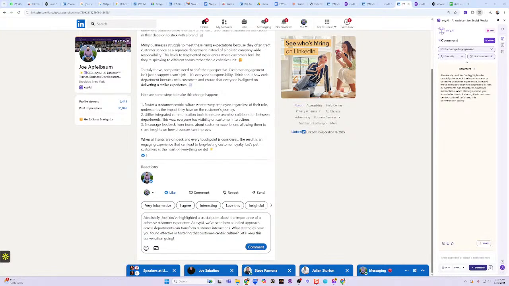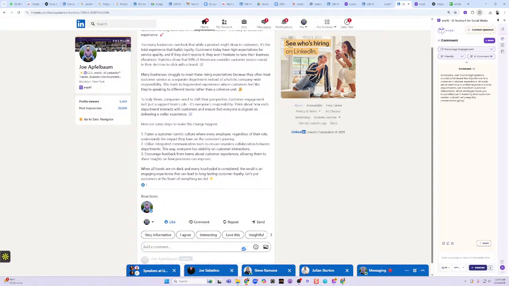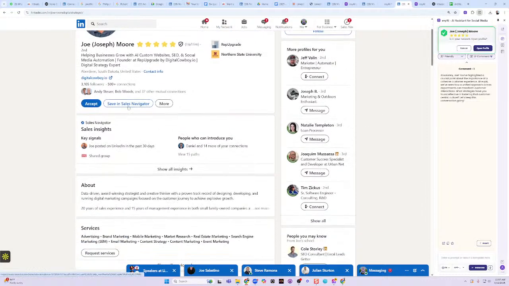insert. And then you can see, absolutely, Joe, you highlighted a crucial point. You see that crucial point. Let's keep the conversation going. And I'm going to press comment. And now what I'm also going to do is I'm going to send Joe a message. I'm going to let him know something that he's doing that doesn't comply with LinkedIn's terms and conditions.